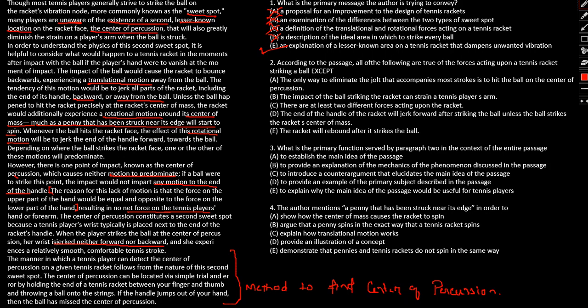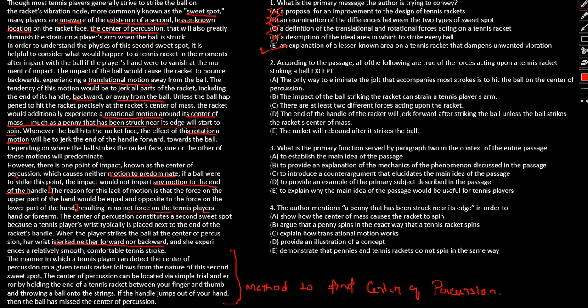Question 2, let's move on. According to the passage, all of the following are true of the forces acting upon the tennis racket striking a ball, except: the only way to eliminate the jolt that accompanies most strokes is to hit the ball at the center of percussion.